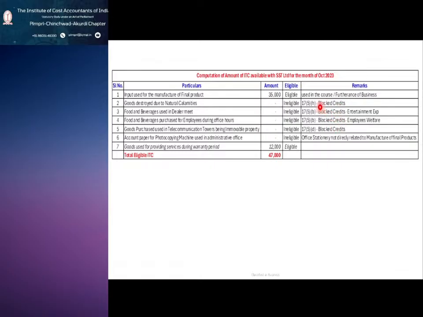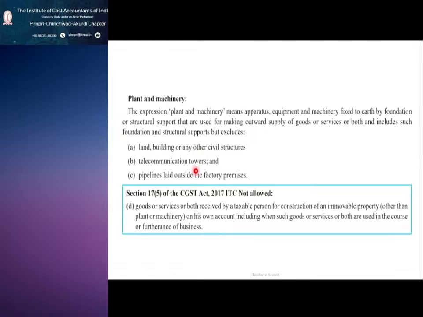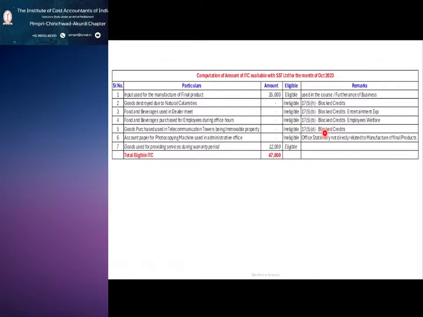So that is for goods destroyed, and food and beverages. These are like entertainment expenses. And this one is employee welfare. And immovable property, you need to remember section 17(5) para D. So blocked credits.